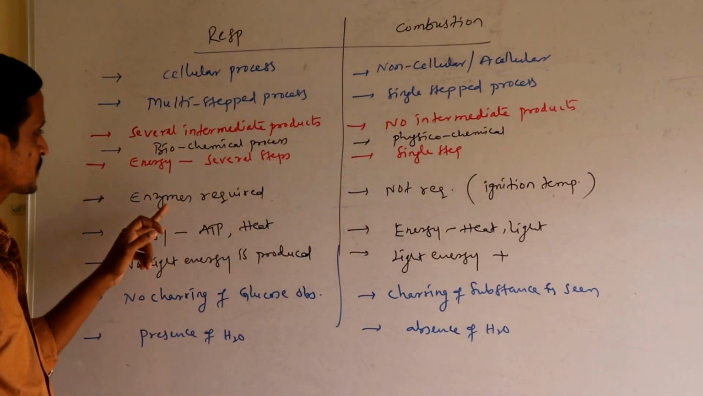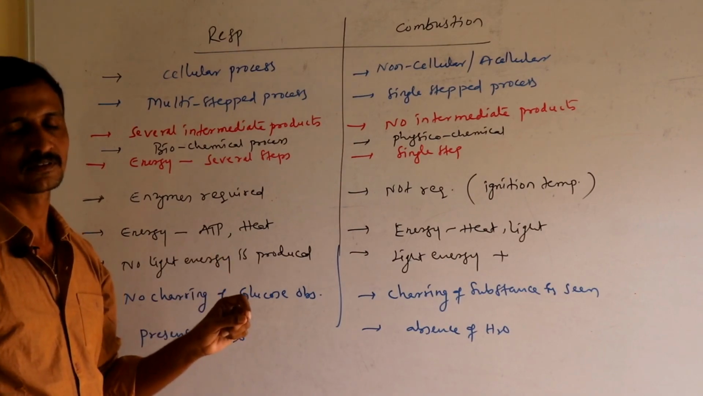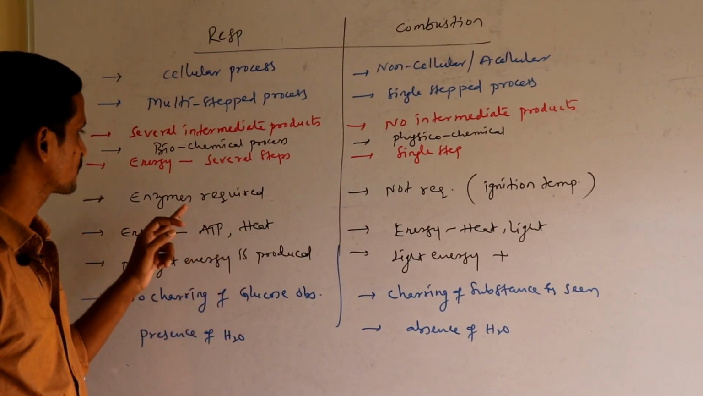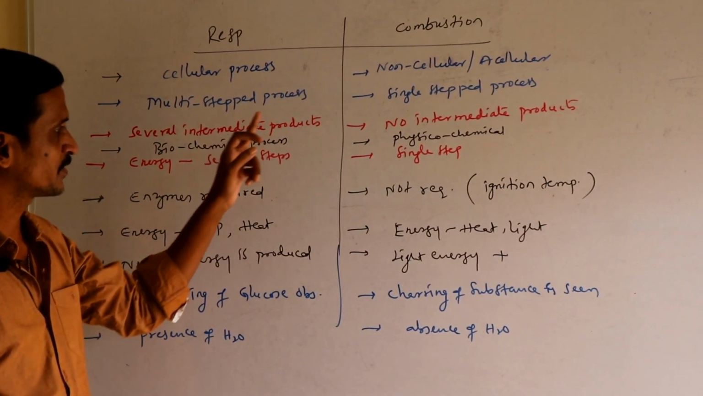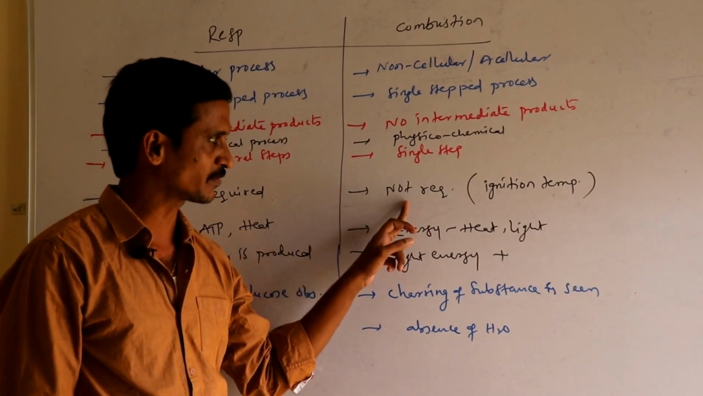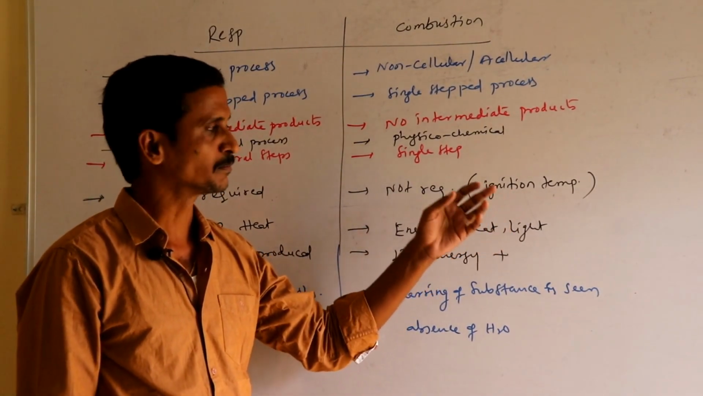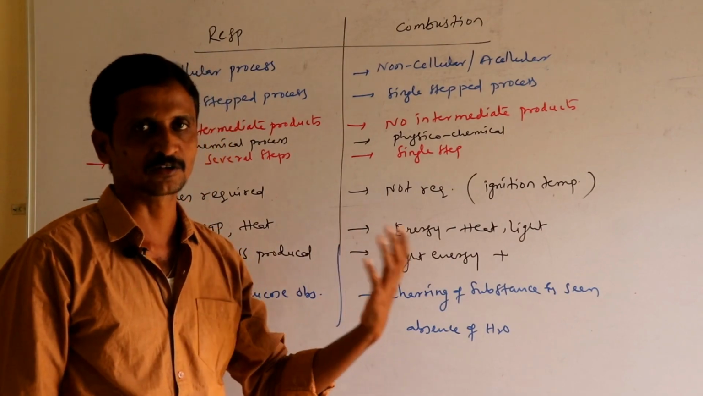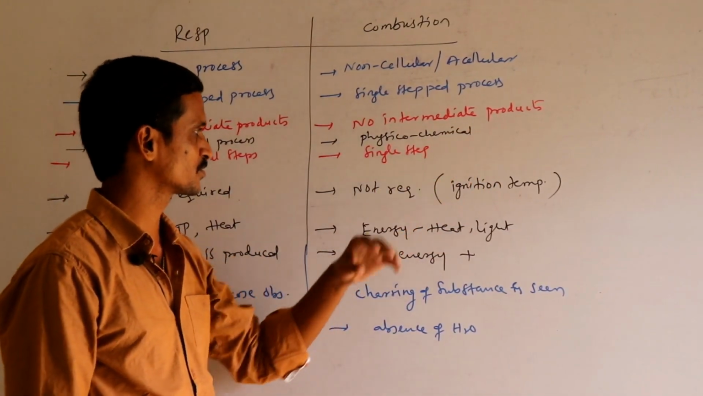For respiration, enzymes are required. Each and every step in the oxidation of glucose continues with the help of enzymes. For combustion, enzymes are not required, but its ignition temperature is required. When we burn different substances, their own ignition temperature is required, and based on that, the things burn.